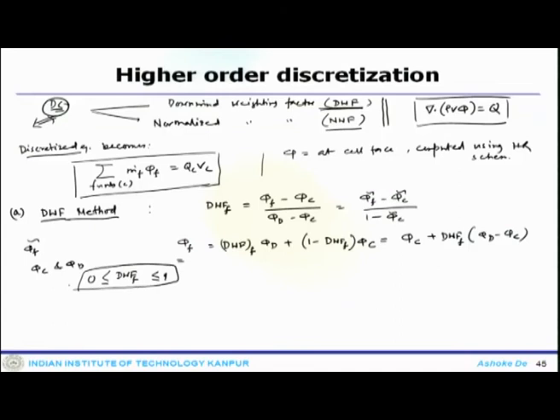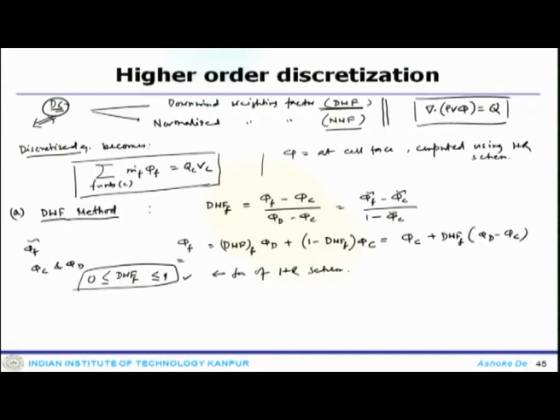Now, instead of computing the DWF directly or explicitly, which uses the computed value of phi f, the DWF factor can be expressed directly from the functional relationship of the HR scheme.